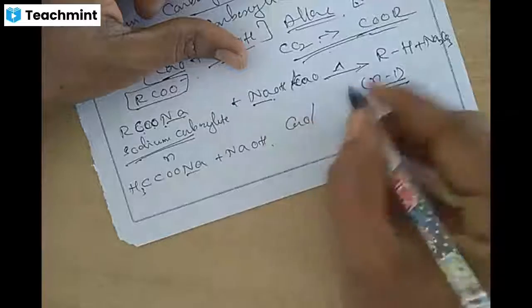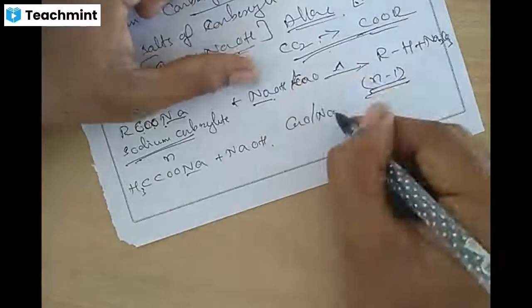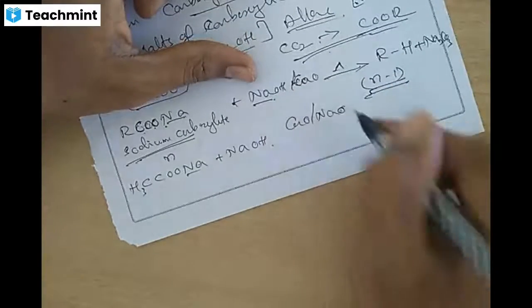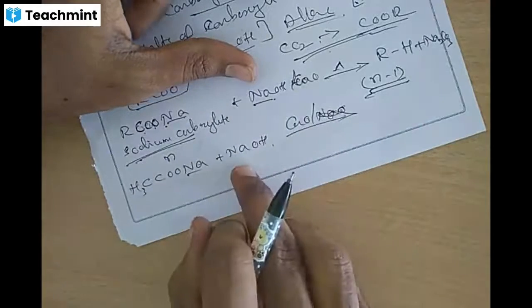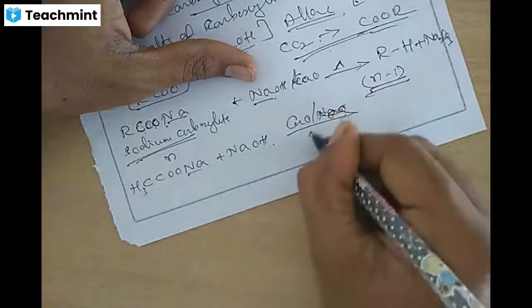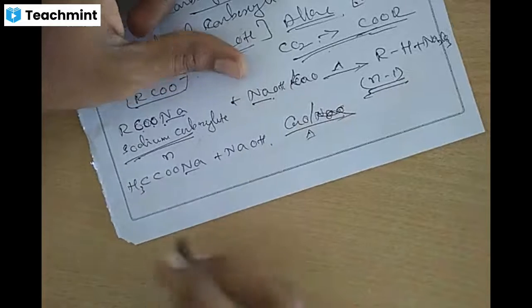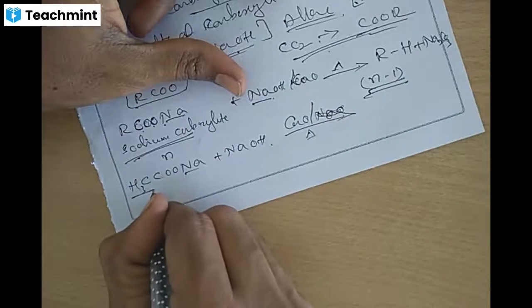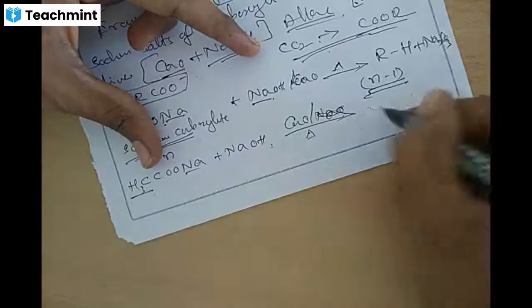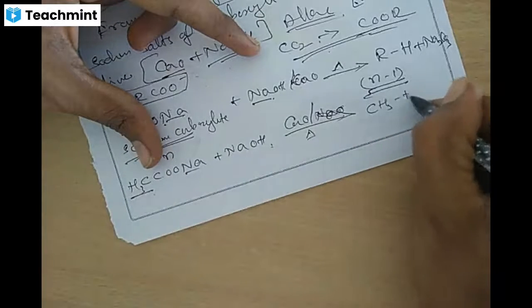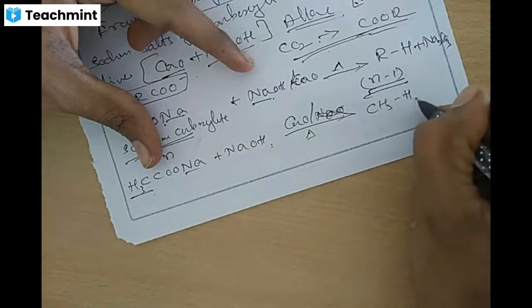In presence of CaO and NaOH, sodium hydroxide or calcium oxide, quicklime. Already we have written sodium, now quicklime. When we heat this, what will happen? So this one, CH3, and for this one hydrogen will add to this. It forms CH3 and H, CH4.